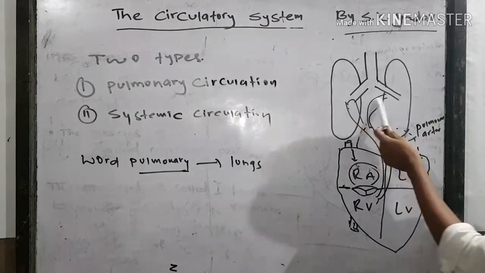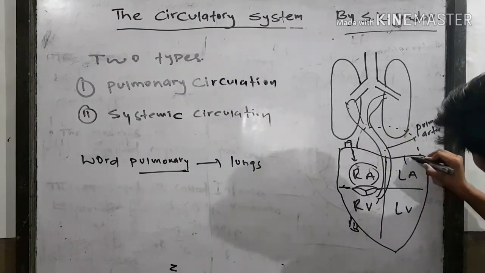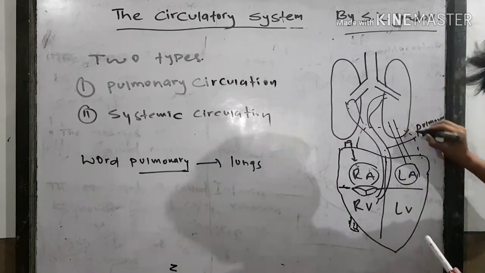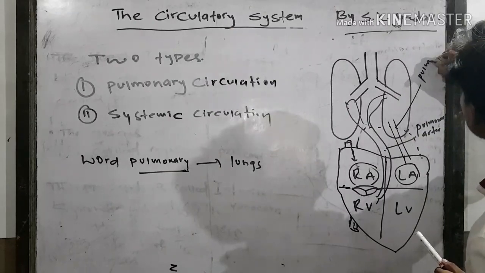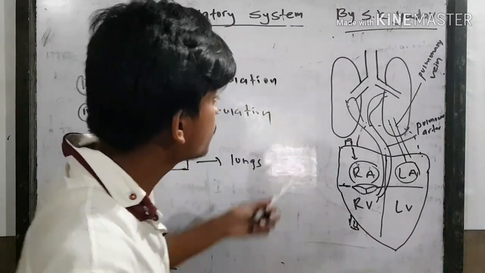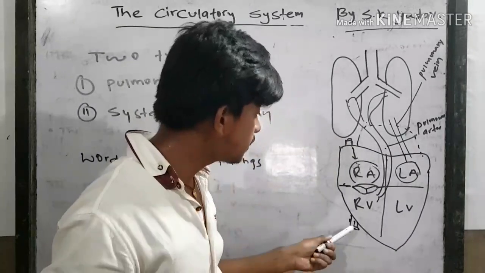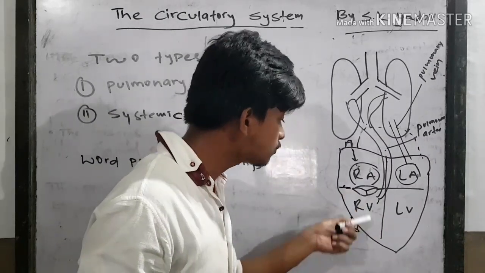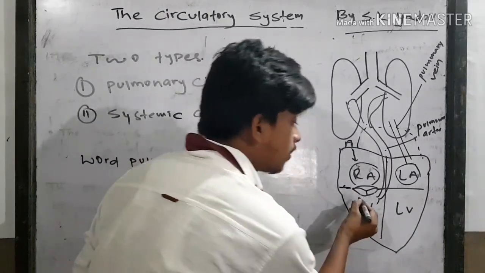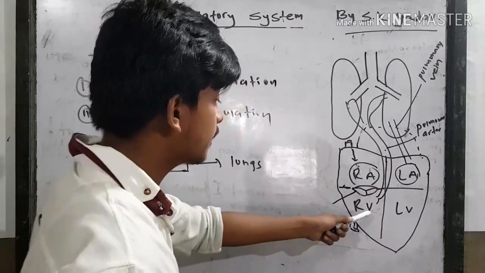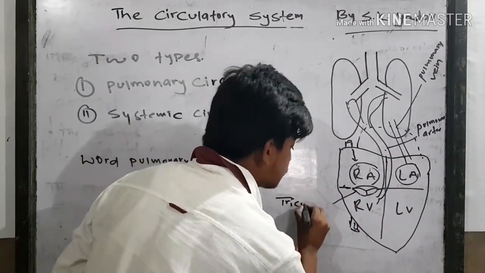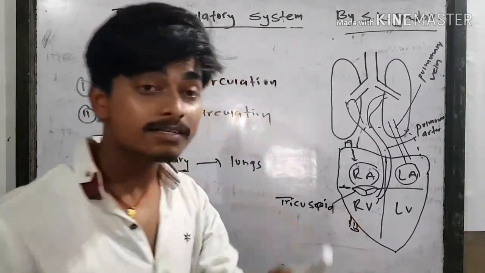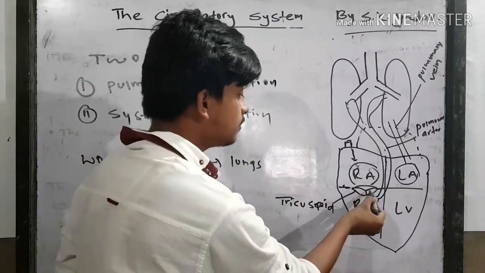And after the lungs, the blood reaches the left auricle through a vein known as pulmonary vein. So through superior vena cava and inferior vena cava, the blood reaches the right auricle. Then after the right auricle, the blood goes downward through the tricuspid. The valve present between the right auricle and right ventricle is known as tricuspid. Why is it called tricuspid? Because it has 3 cusps, 1, 2 and 3.